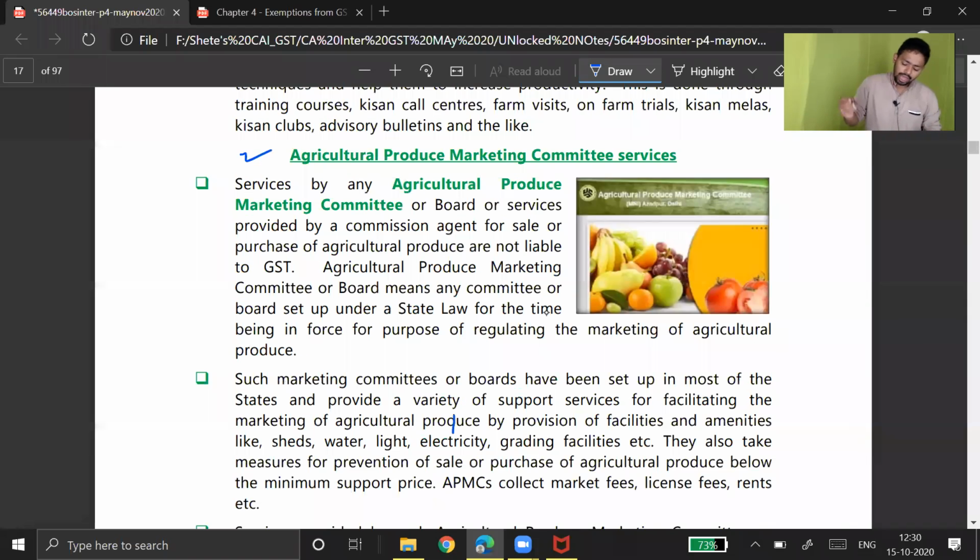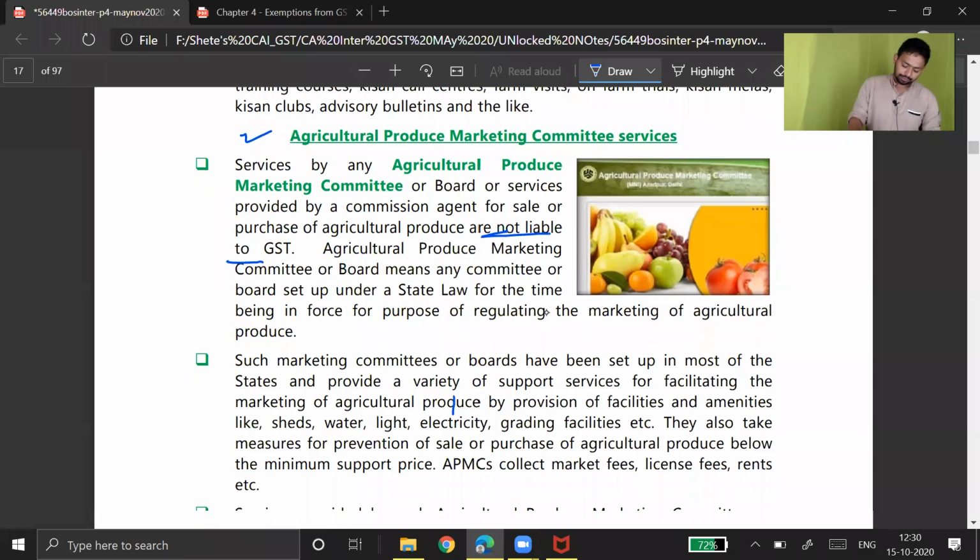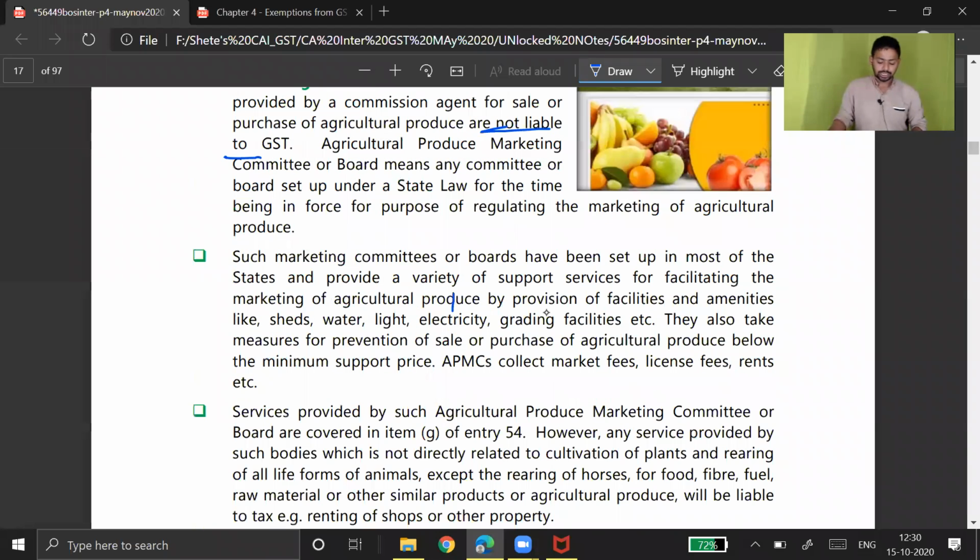Okay. Agriculture Produce Marketing Committees. I have already told you the role of the Agriculture Marketing Committee. It's a common platform where bulk buyers, major buyers, and the farmers come together to exchange the commodity. Services by an agriculture produce marketing committee or board, or services provided by a commission agent for sale or purchase of agriculture produce, are not liable for GST. Agriculture produce marketing committee or board means any committee or board set up under the state law for the time being in force for the purpose of regulating the marketing of agriculture produce.